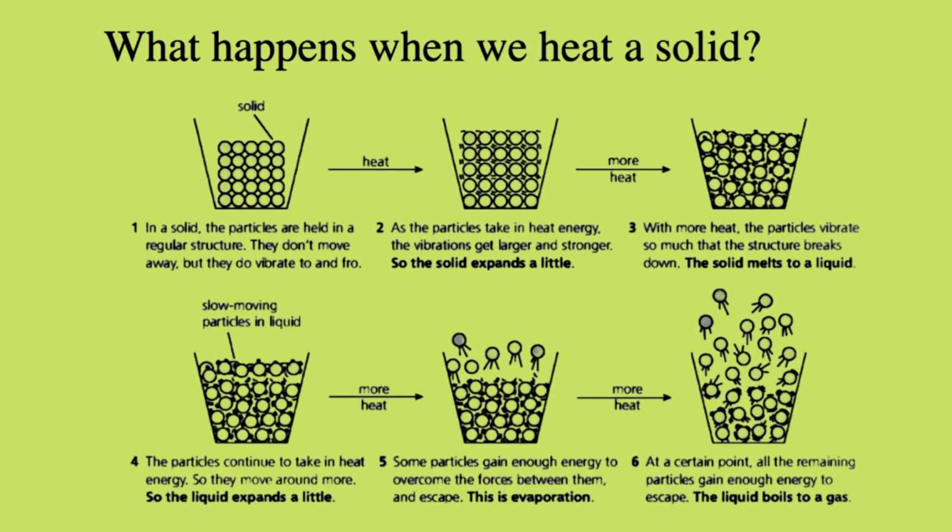What happens when we heat a solid? In a solid, the particles are held in a regular structure. They don't move away, but they do vibrate to and fro. When you heat it, particles take in heat energy. The vibrations get larger and stronger, so the solid expands a little. When you give more heat, the particles vibrate so much that the structure breaks down. The solid melts to a liquid.